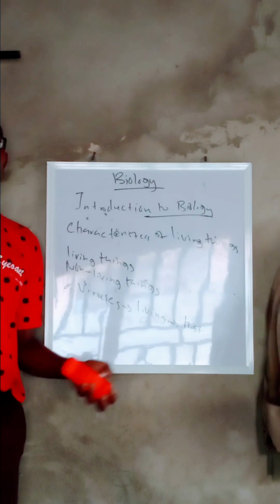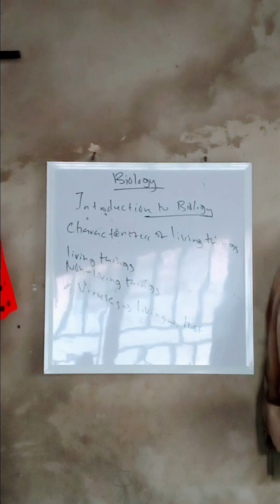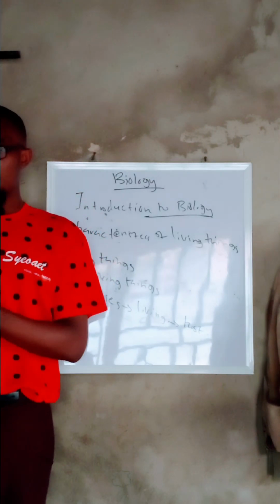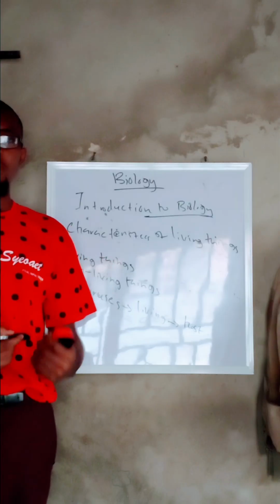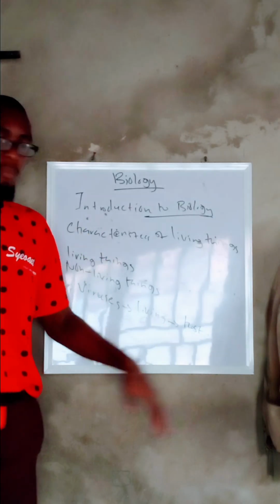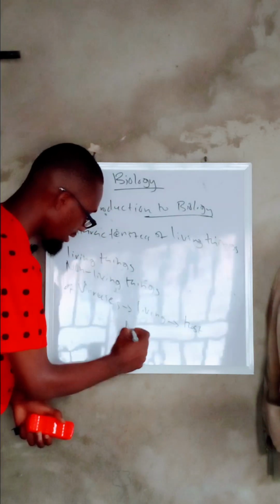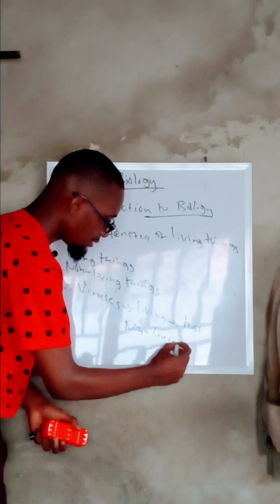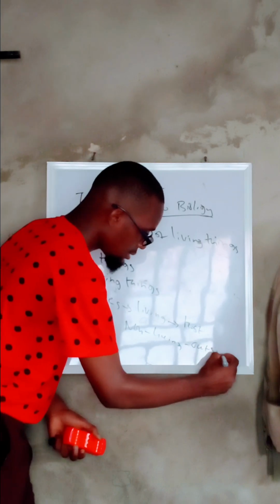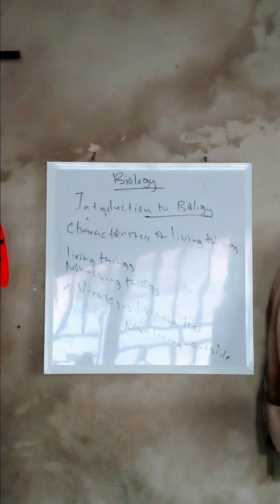For instance, coronavirus affected humans. We humans are the hosts, while corona is the virus. So coronavirus is living when it is in a human, but the moment it leaves the human, it is a non-living thing outside the host. Have that in mind.